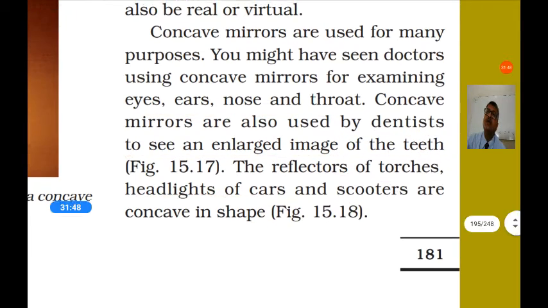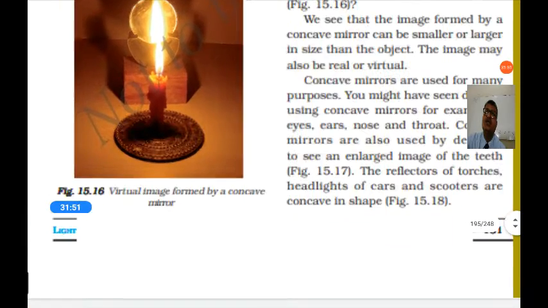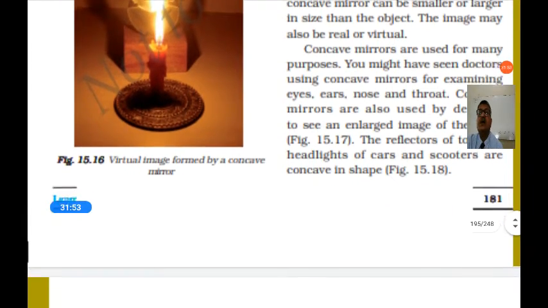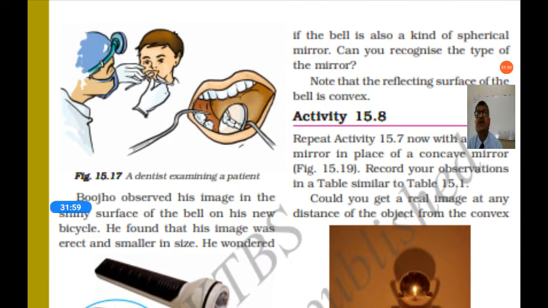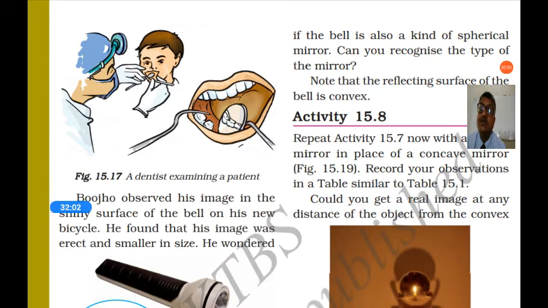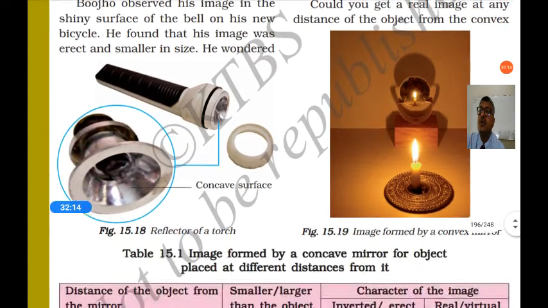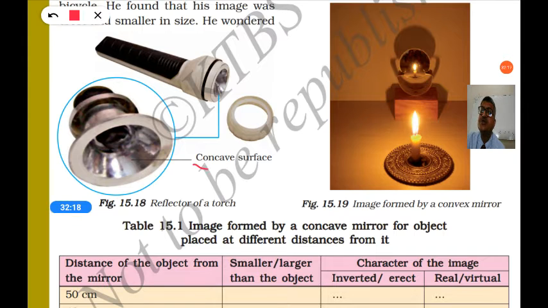So these concave mirrors give a smaller or larger image according to the distance, and they are widely used by people for different purposes. For example, when a dentist is examining the teeth, they look larger and clear in the mirror. They are also seen in the torch. Inside the torch, the reflecting surface is a concave mirror.